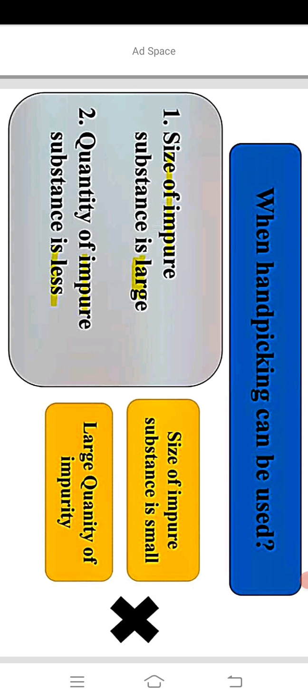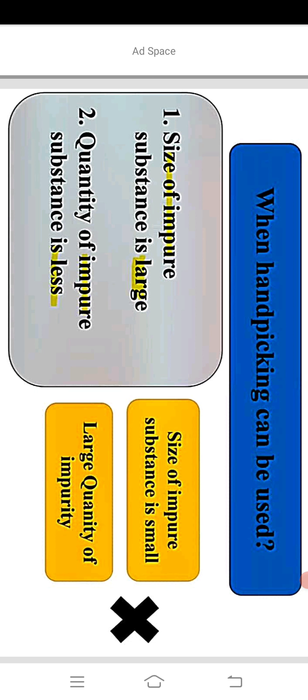When can hand picking be used? When the size of the impure substance is large and the quantity of the impure substance is less, then only we can use the hand picking process.